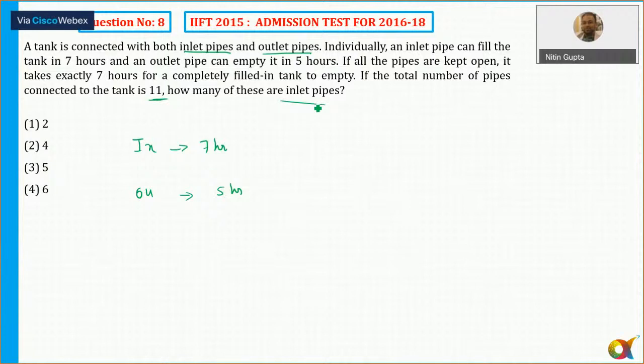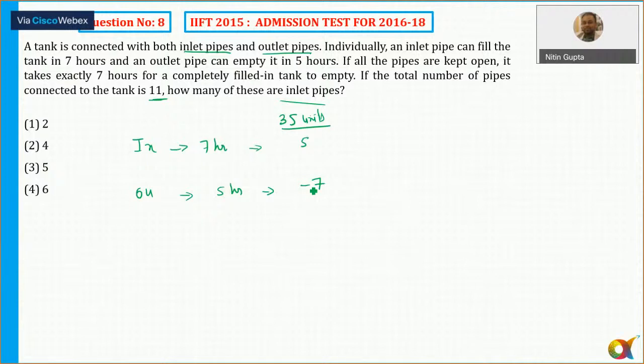So I'll take the LCM here, okay, Uttam. That's right. So 35, the total volume, assume that is equal to 35 units. So 35 by 7, 5 units per hour.